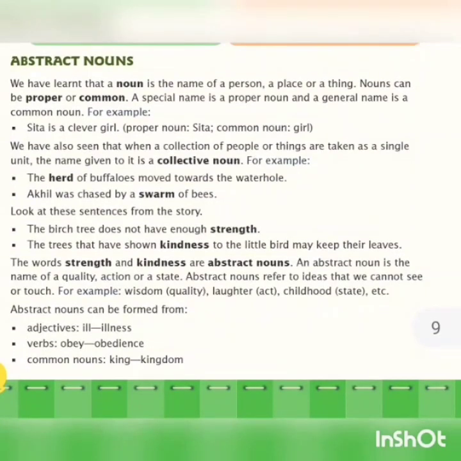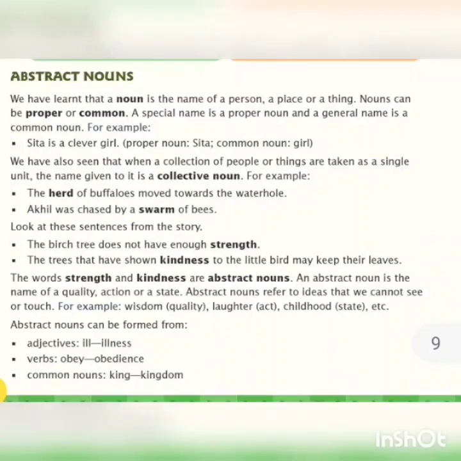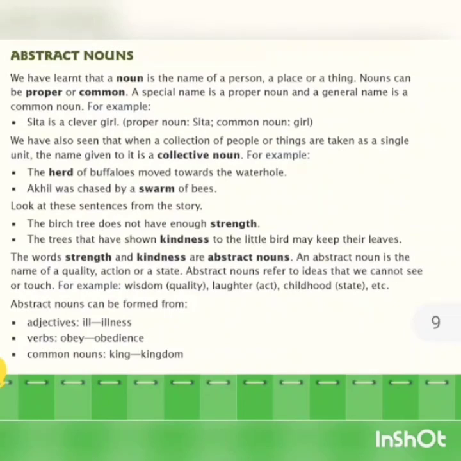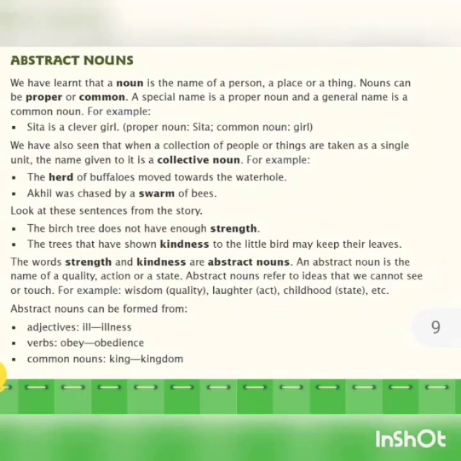Now the proper noun is Sita. And what is the common noun? Girl. Isn't it, children? Okay. Now we have also seen that when a collection of people or things is taken as a single unit, a name given to a group is called a collective noun. For example, crowd of people, herd of buffaloes, swarm of bees. Isn't it, children? Do you all remember?